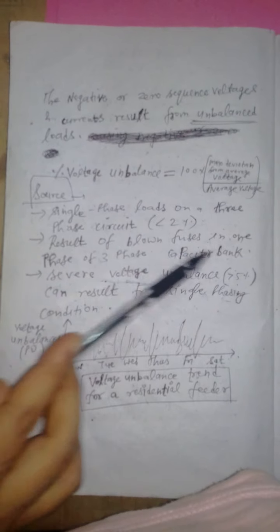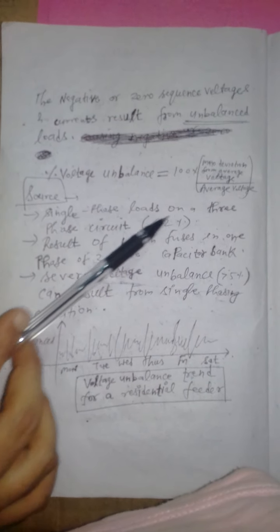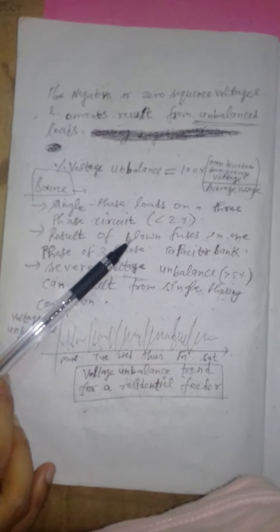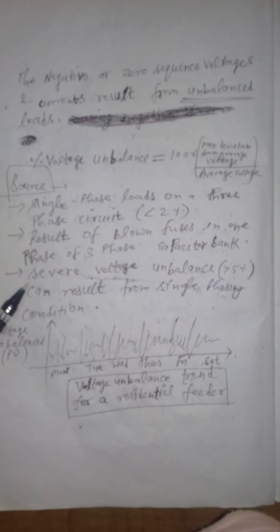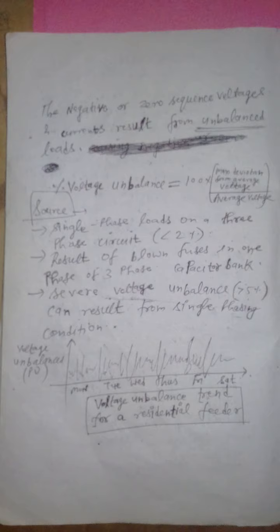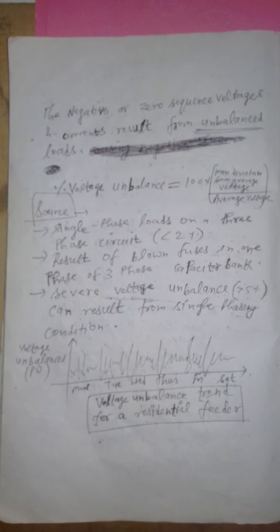Now what are the sources? Single phase loads on a three-phase circuit, it is less than 2%, right? Next is the result of blown fuses in one phase of a three-phase capacitive bank, right? Next, severe voltage unbalance can result from single phasing condition. This is greater than 5%, right?